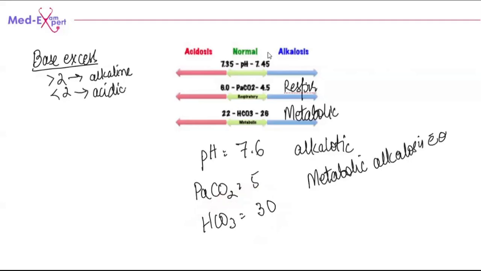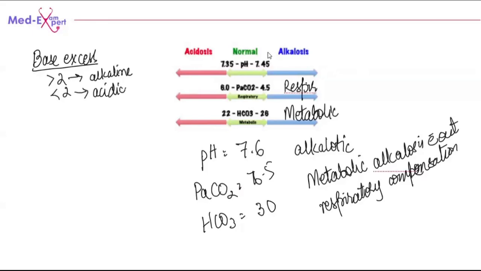And as the partial pressure of carbon dioxide is within the normal limits, so it is without respiratory compensation. Now, again, if I increase this to 7 or maybe 6.5, because now the carbon dioxide is more than the normal, then it is with respiratory compensation. Okay.